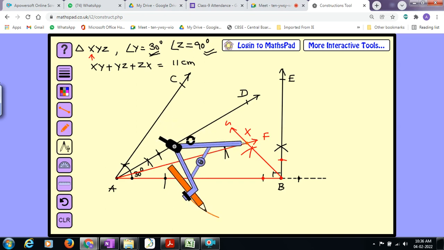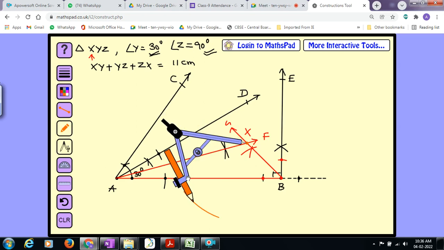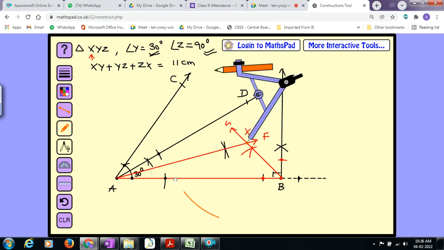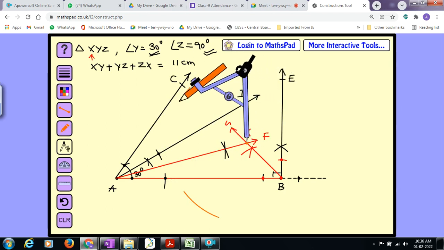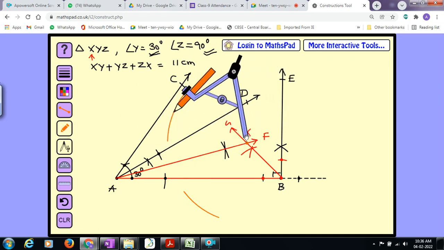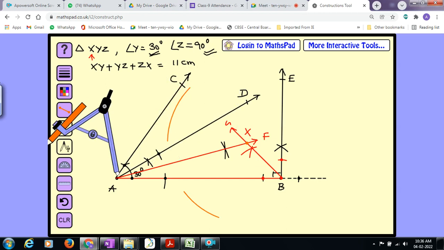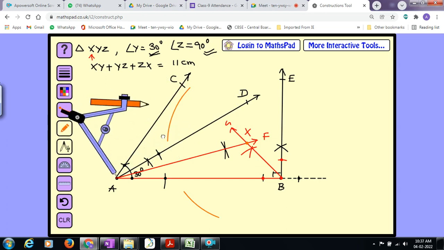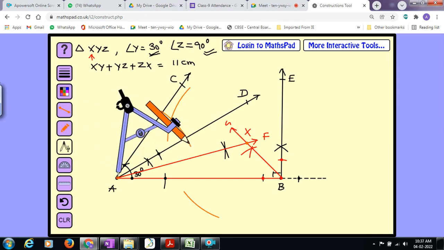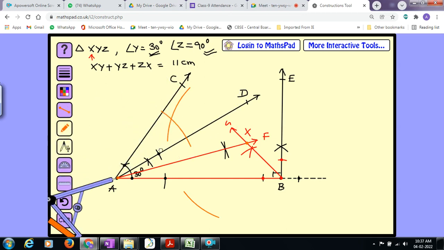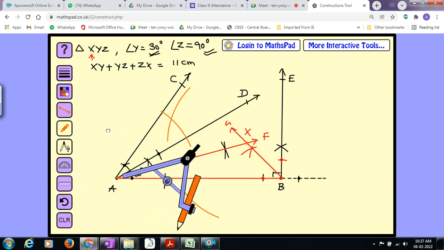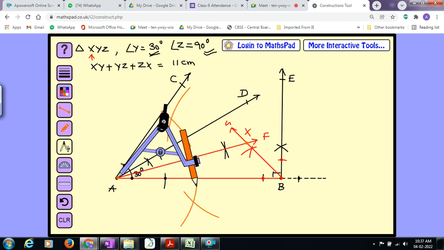Now one arc here, another arc here. From A, one arc, another arc.